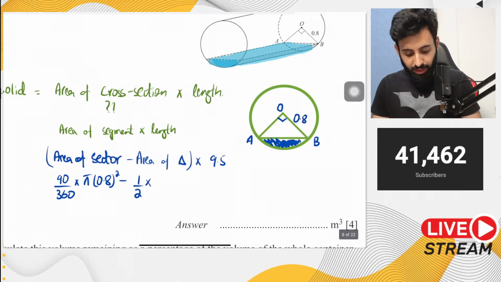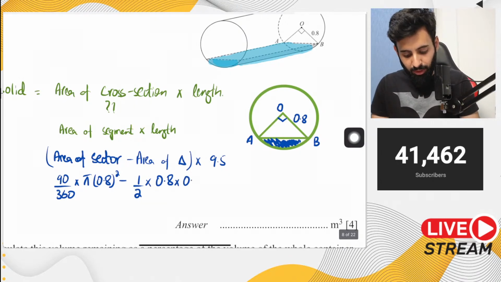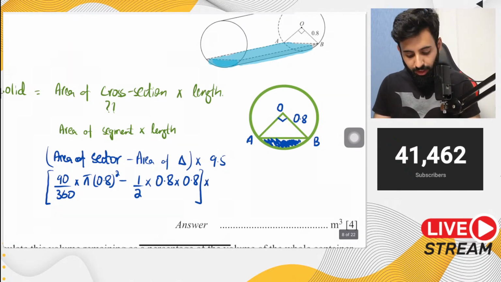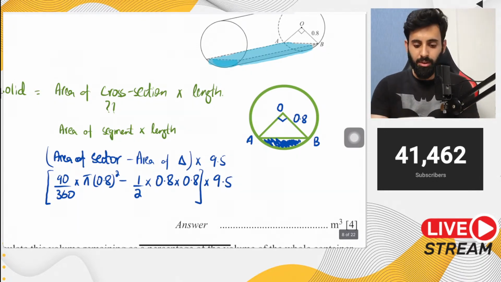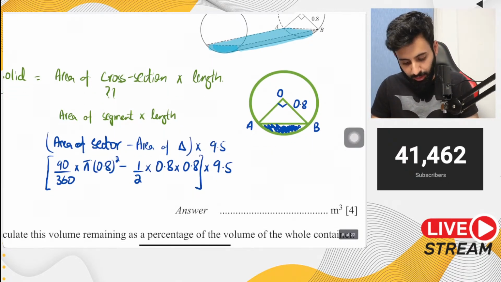अब area of triangle निकालने के लिए, since the two lengths have a 90-degree angle in between, so that means one could be the base and the other could be the height. So this would give me the area of cross section, which is the area of segment, which is the area of sector minus the area of triangle, and this will multiply by 9.5. Okay, now let's work this out. 90 divided by 360 into pi into 0.8 squared minus 0.5 into 0.8 into 0.8 into 9.5. And there you go. You now have the final answer, which is equal to